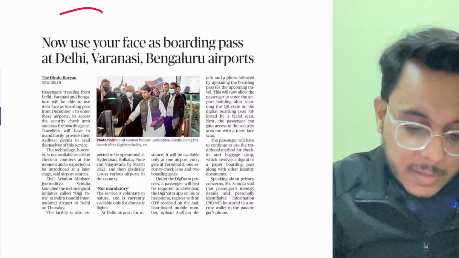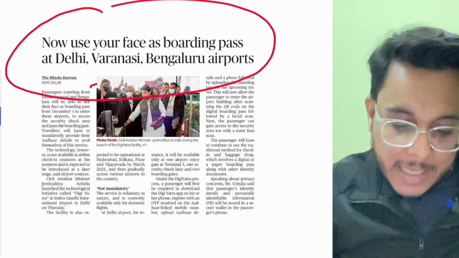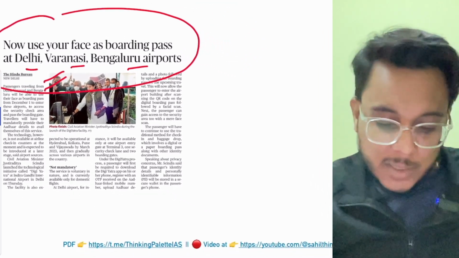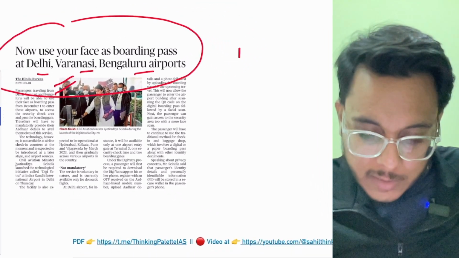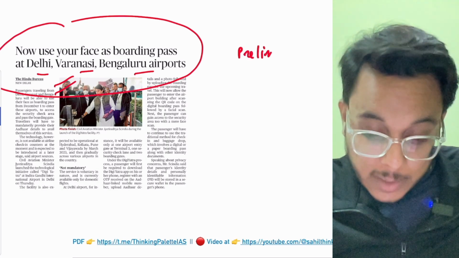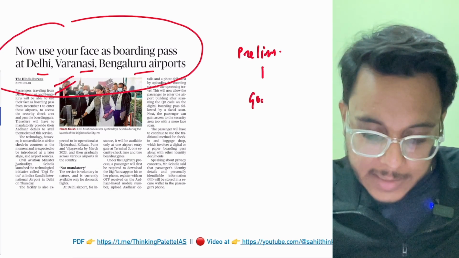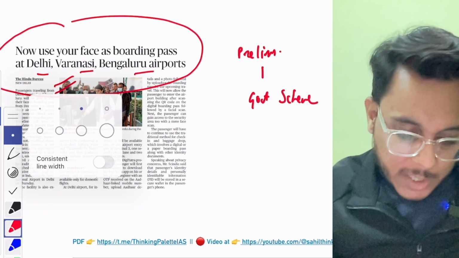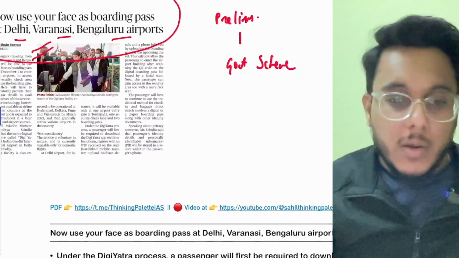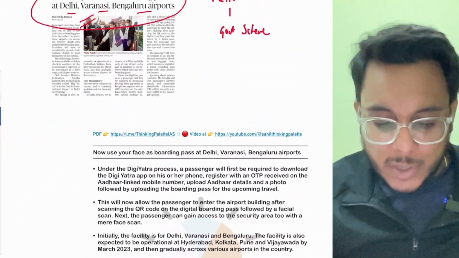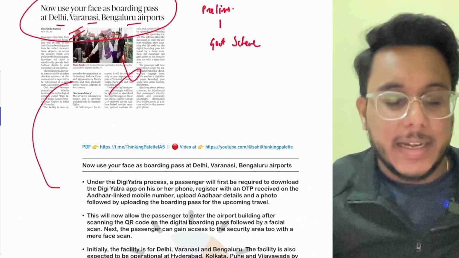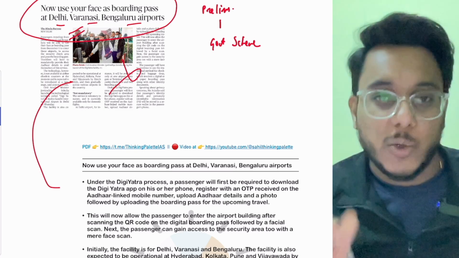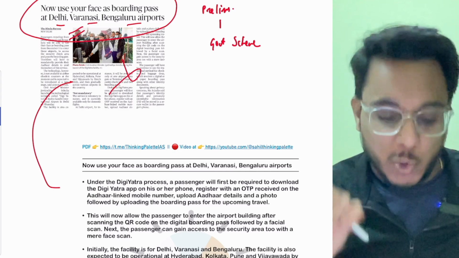Now, the article: use your face as boarding pass at Delhi, Varanasi, Bangalore airports. Okay, so we'll see this particular article with respect to the prelims examination, government schemes and government initiatives. Now, what is this article all about? First of all, guys, you don't need to go too much into detail. The article we just need to see with respect to the peripheral issues that are there.